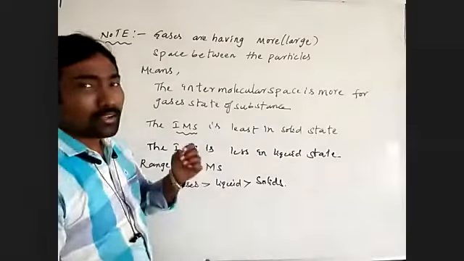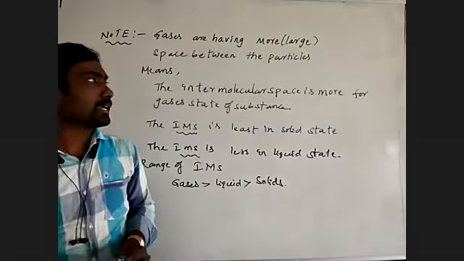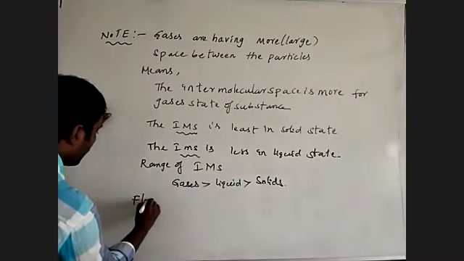A substance which can flow on any surface is known as a fluid. What is a fluid?